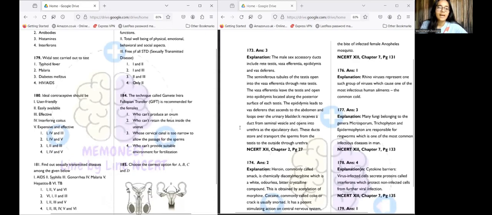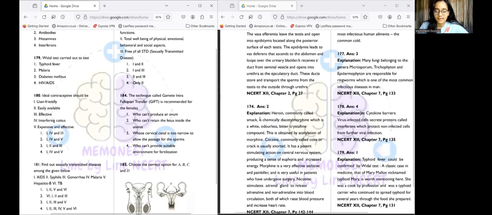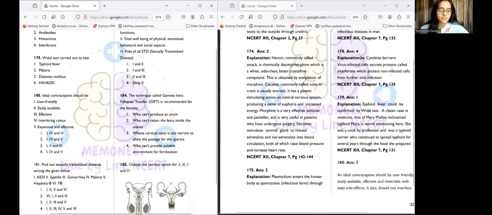Next is 180. An ideal contraceptive should be what? It should be user-friendly, easily available, effective, non-interfering with coitus, and inexpensive. Obviously, it should be effective. That's the first point. It should be user-friendly. It should be easily available. Should it be expensive or inexpensive? If we want more people to use it, it needs to be inexpensive, so the fifth option is eliminated.